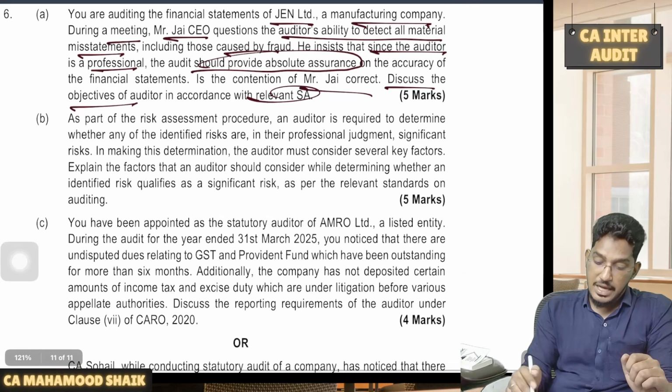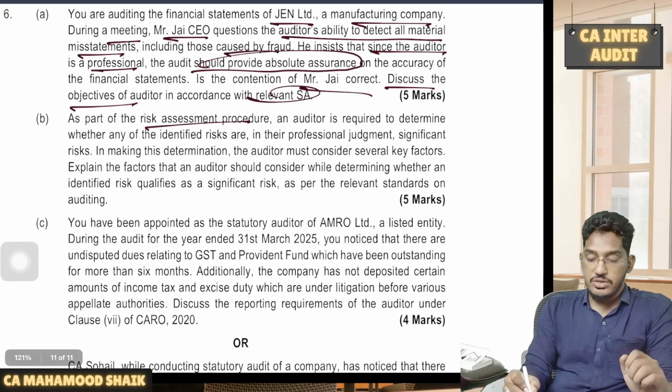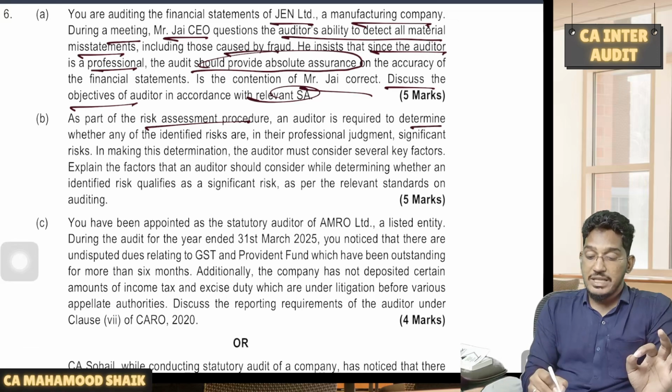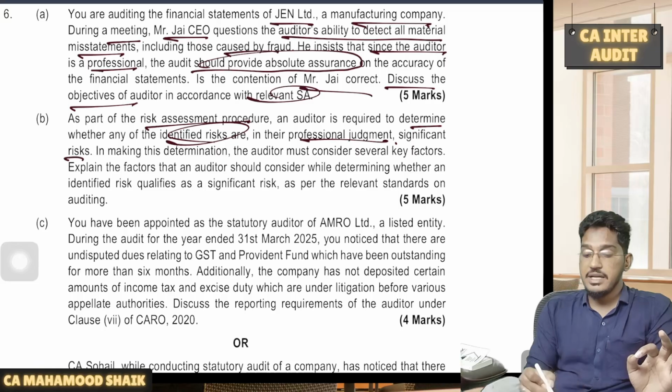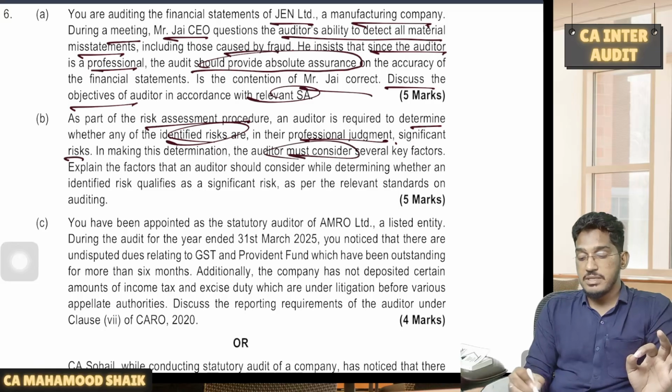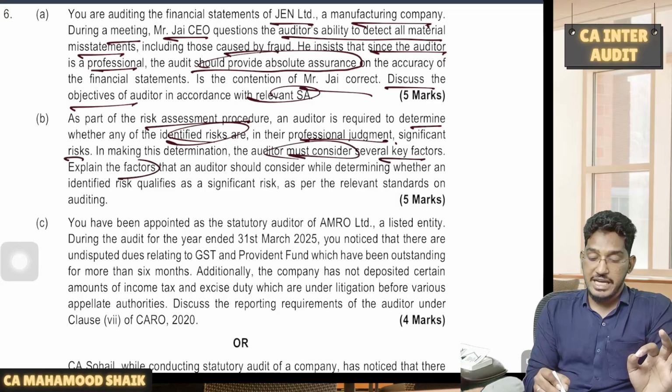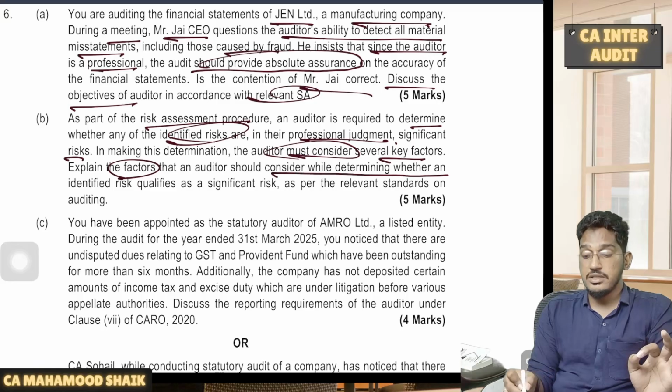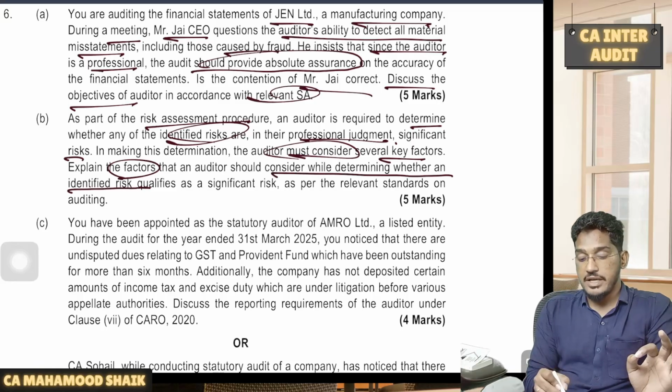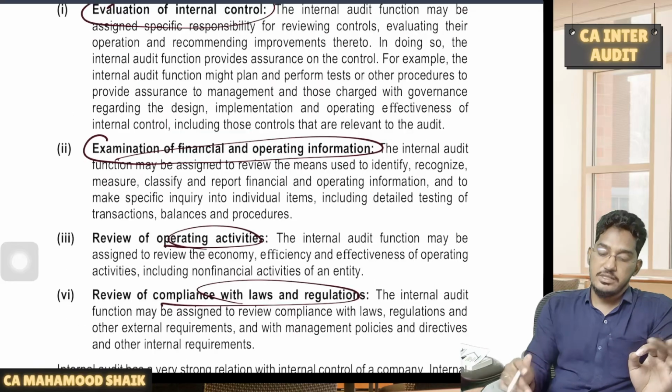Next one. As a part of the risk assessment procedure, an auditor is required to determine whether any of the identified risks are, in their professional judgment, a significant risk. In making this determination, the auditor must consider several key factors. Explain the factors that the auditor should consider while determining whether an identified risk qualifies as a significant risk.